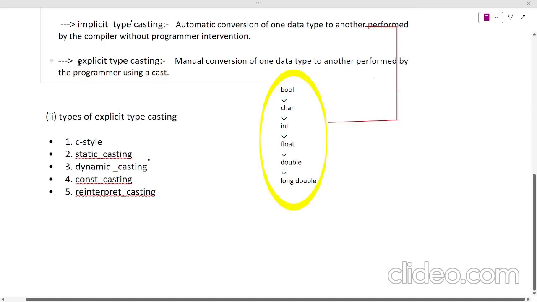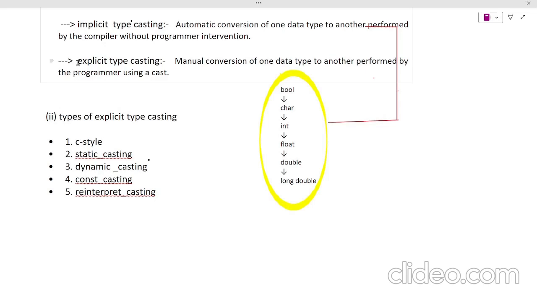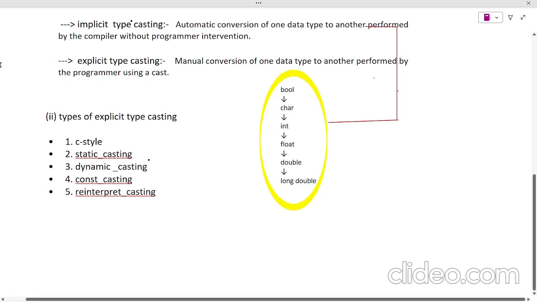The second one is explicit typecasting. Here the programmer externally specifies which type it is converting to, without compiler involvement. There are five types of explicit typecasting: C style casting, static casting, dynamic casting, constant casting, and reinterpret casting. C style is one of the typecasting types. We will see some examples.